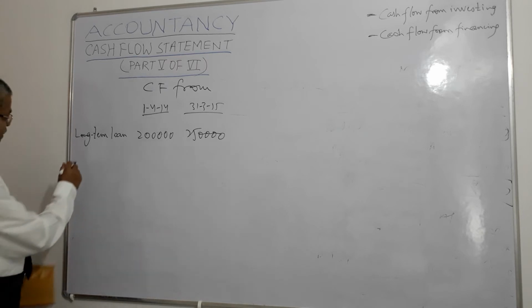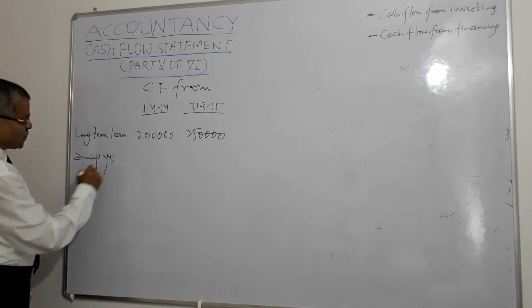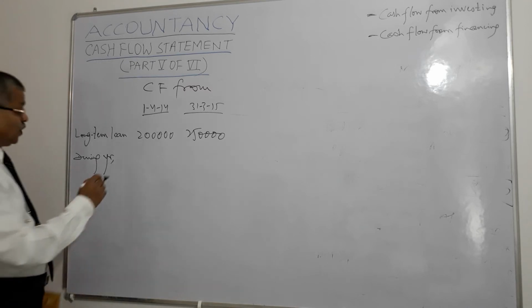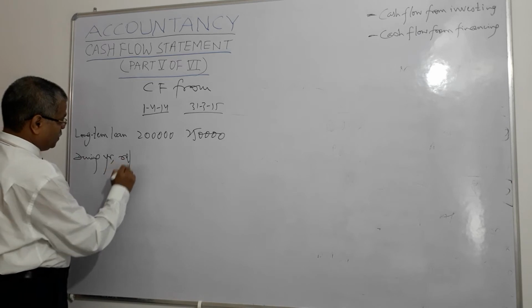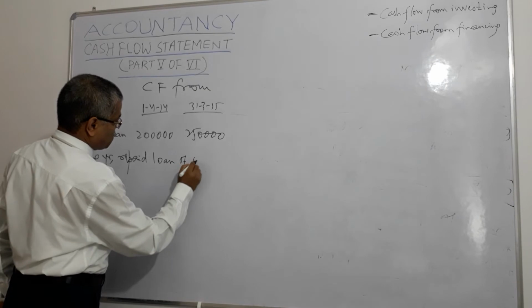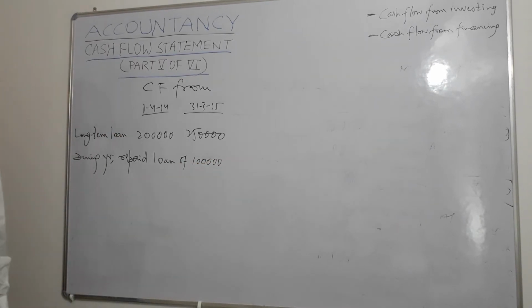Information is during the year the company repaid a loan of 1 lakh. So how do we do it?